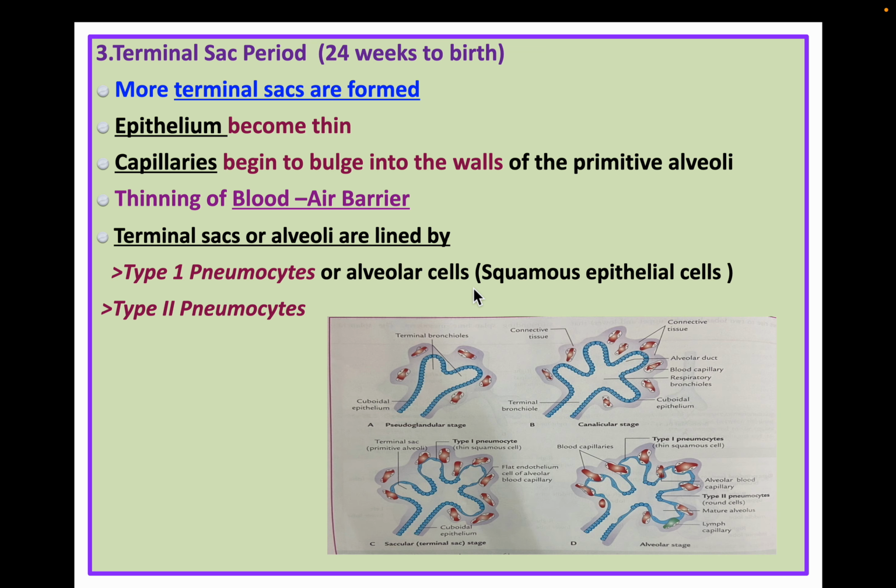Now coming to the terminal sac stage, more terminal sacs are formed, the epithelium becomes very thin, and capillaries begin to bulge into the wall of the primary alveoli, thinning the blood-air barrier. Terminal sacs or alveoli are lined by two types of cells, that is type 1 and type 2 pneumocytes. Type 1 pneumocytes are also called alveolar cells, which are basically squamous epithelial cells. So it is lined by these cells. Terminal alveoli are formed, and this stage is from 24 weeks to birth.